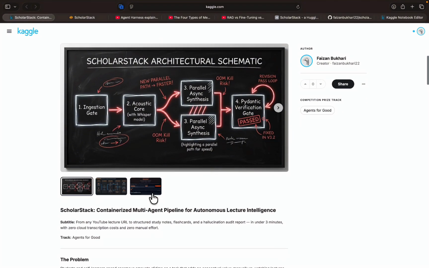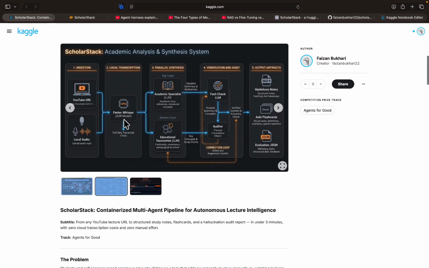ScholarStack is the name. And the problem is, like students, we have to create notes after every lecture we see on either YouTube, or with some audio lectures, or lectures from university. So what it does is it gets the whole transcription from that link or local file.